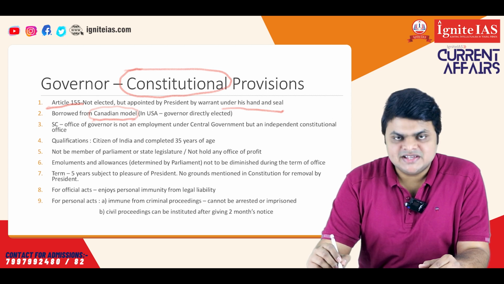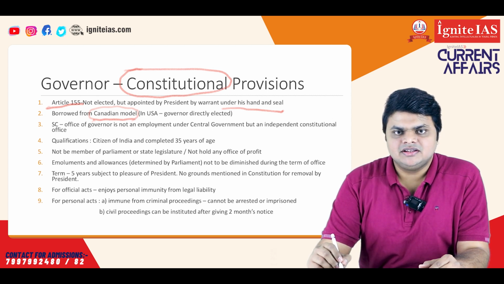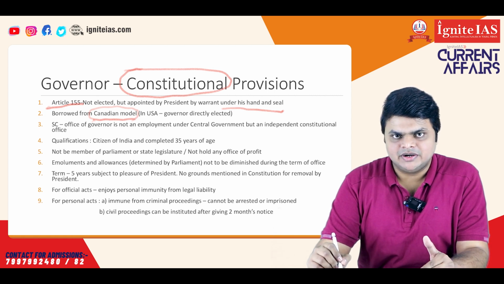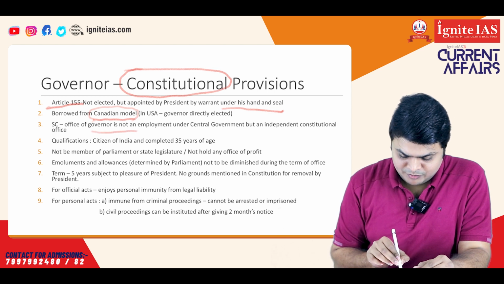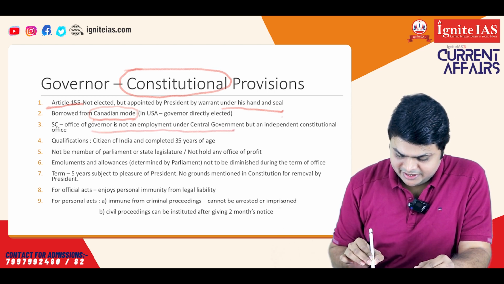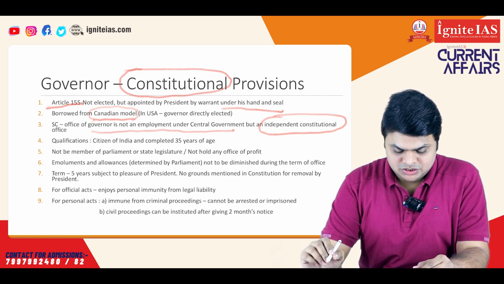Now, one may say that since the president is appointing the governor, the governor's office is an employment under the president or an employment under the central government. But the Supreme Court in its judgment has clearly mentioned that the governor is not an employment under the central government, but an independent constitutional office. Now, what does the independent constitutional office signify?